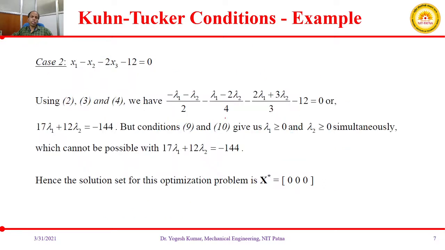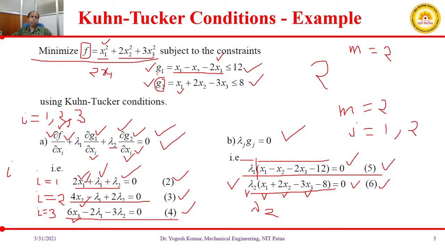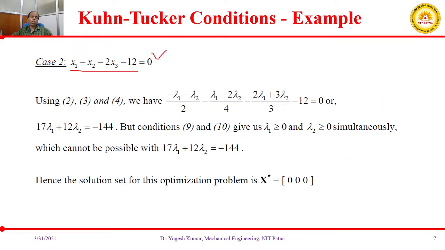This is your second case, and if you repeat the same process, you have got one additional equation, so you put this value in your equations number 2, 3 and 4, and if you solve these equations, you will get the term 17 lambda 1 plus 12 lambda 2 equal to minus 144.